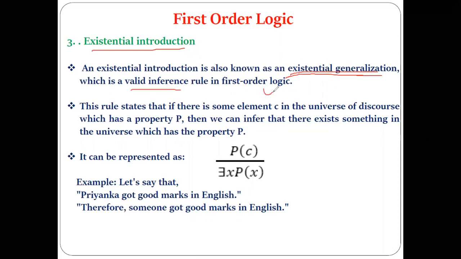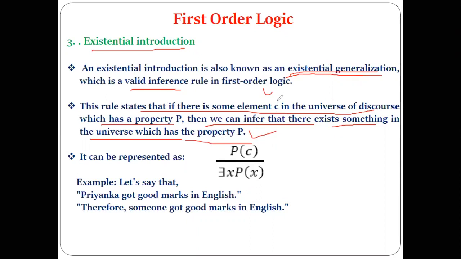Now what exactly does it state? This rule states that if there is some element C in the universe of discourse which has a property P, then from that we can infer that there exists something in the universe which has the property P. What if there is some element, meaning a single element?